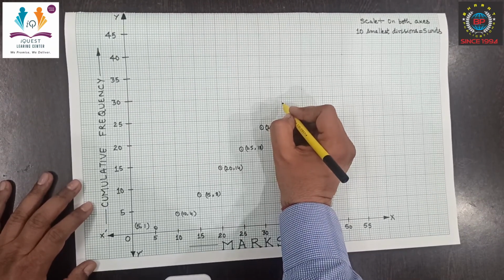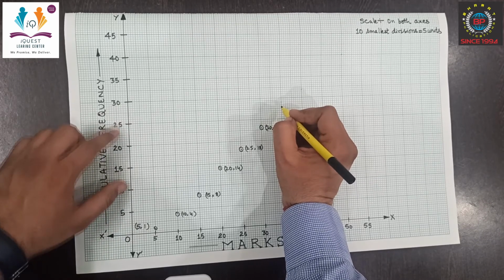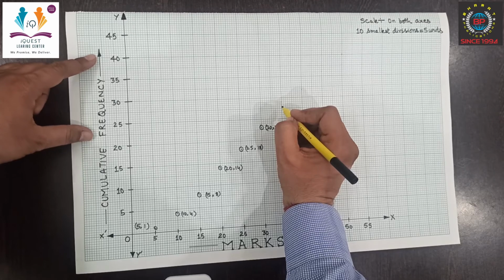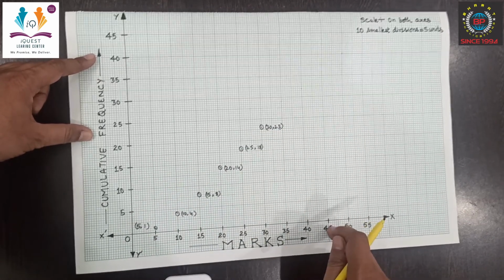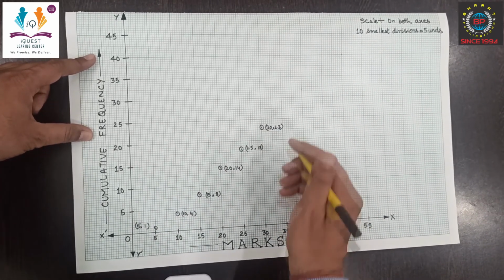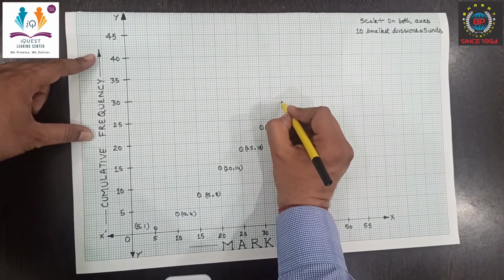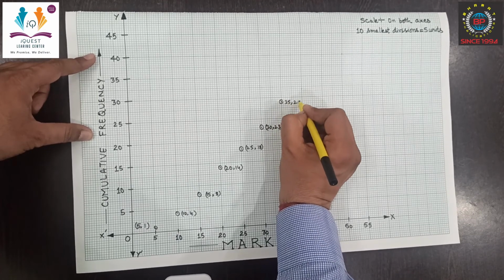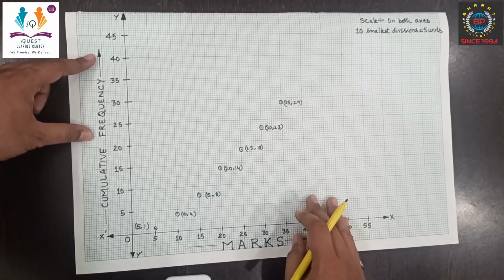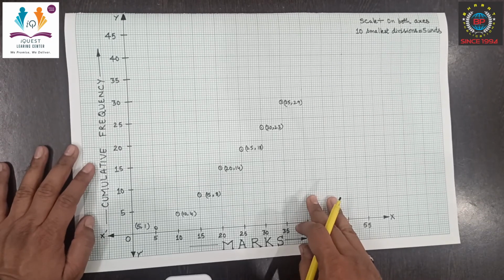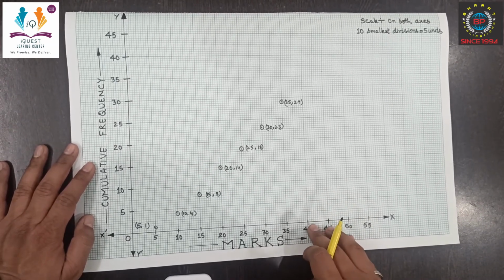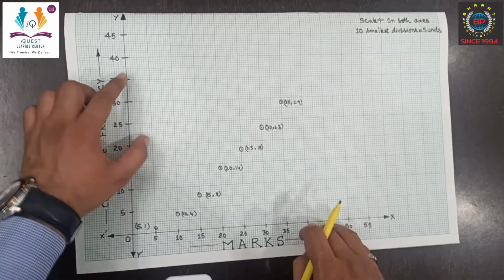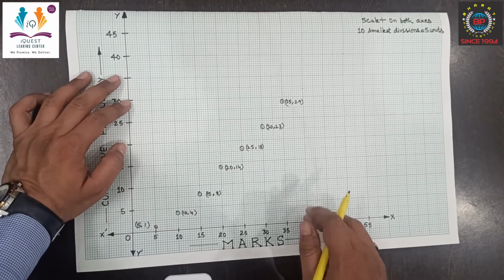35 and 29. It's in between 25 and 30. On the y-axis we have to plot 29. On the x-axis we have to plot 35. So 35, 29. For the next value, 40 and 32. On the x-axis 40, and on the y-axis it's 32. 32 is in between 30 and 35.